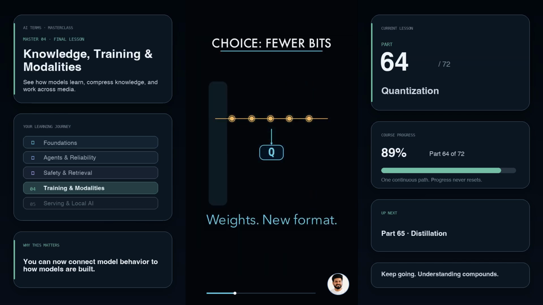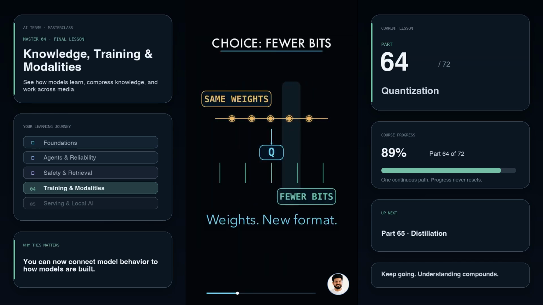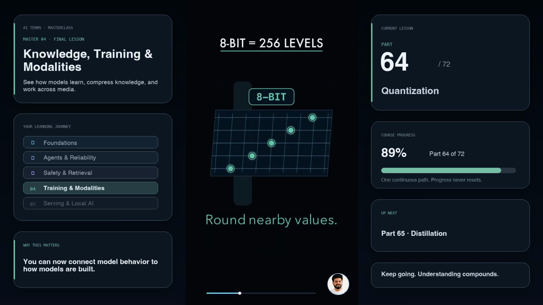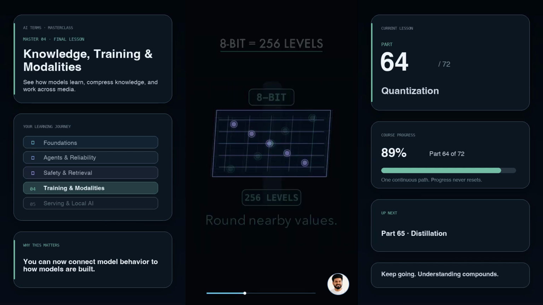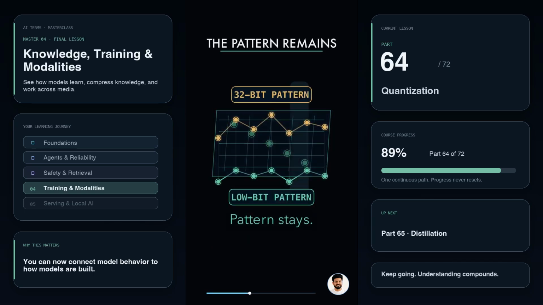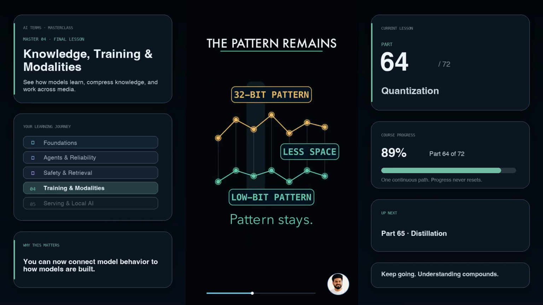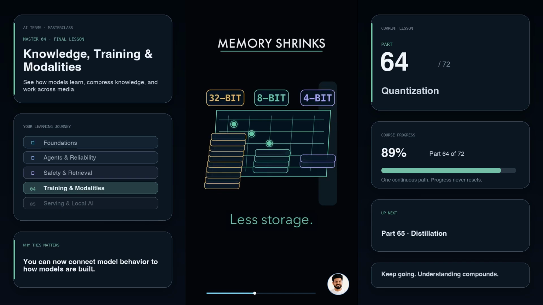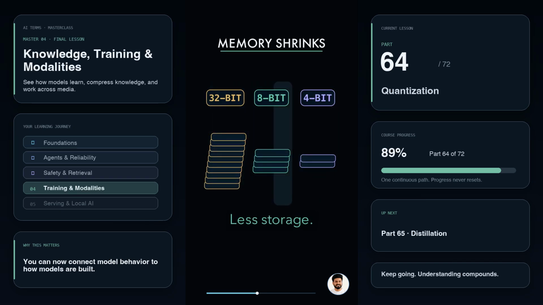Quantization makes a deliberate choice. Represent the same weights with fewer bits. With 8-bit quantization, nearby 32-bit values are rounded to one of 256 levels. With 4-bit, they are rounded to one of just 16. The pattern remains, but each number takes less space. That is why lower bit models are lighter to load and faster to run. 8-bit weights need roughly 1/4 of the raw storage of 32-bit weights.